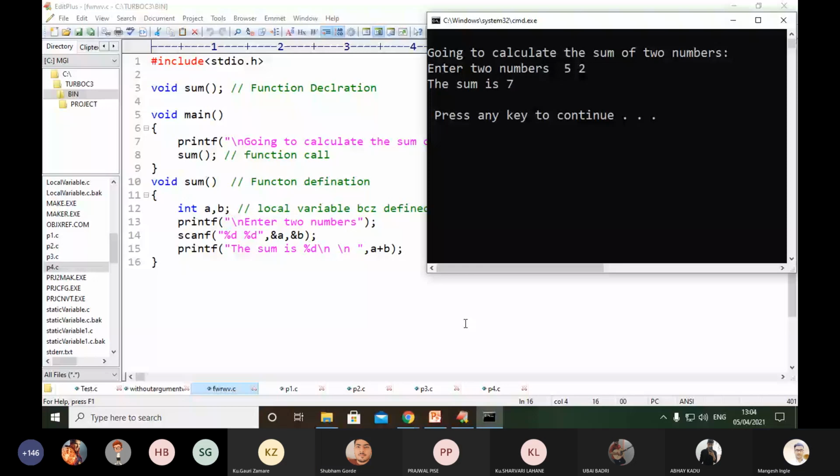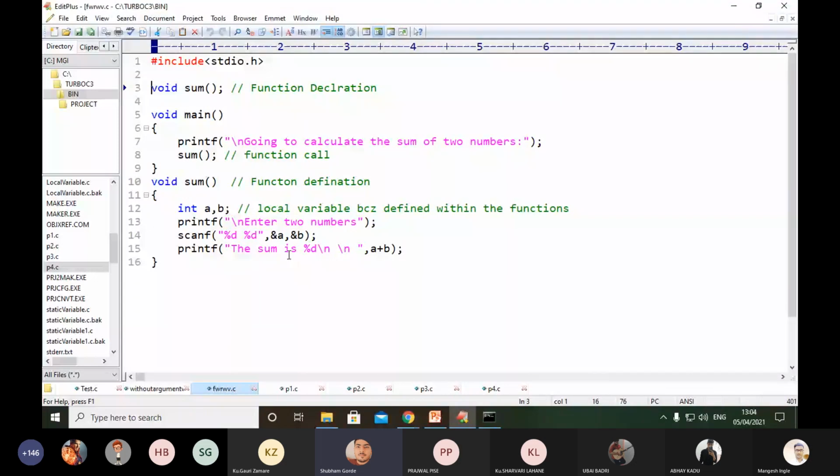Sir, what's the need of declaring the function two times if we can do it directly with the printf statement, giving two values a and b, printing a plus b, and then giving the output as return 0?